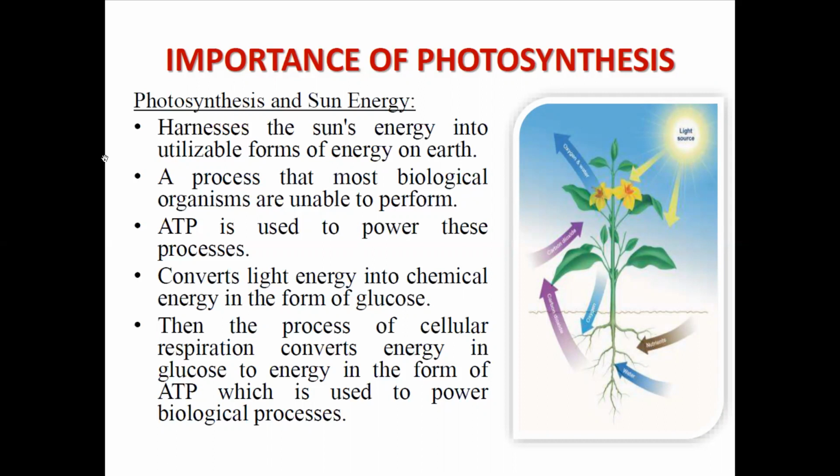Okay. So now coming to each of the importance of photosynthesis: harnessing the sun's energy into a utilizable form of energy on Earth, a process that most biological organisms are unable to perform. So what happens?